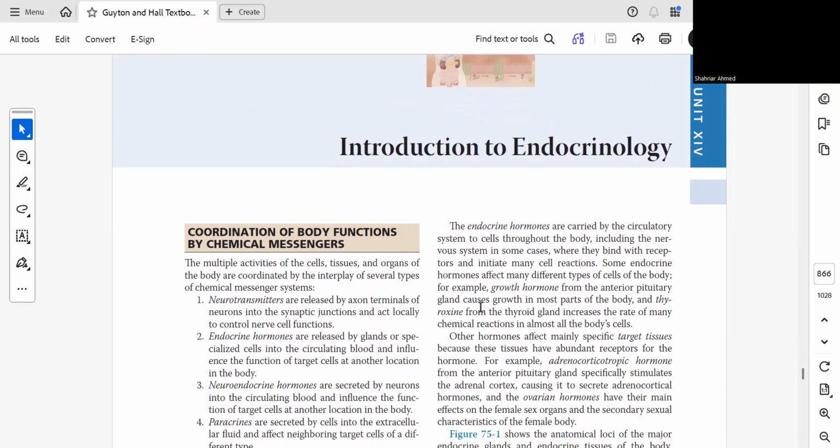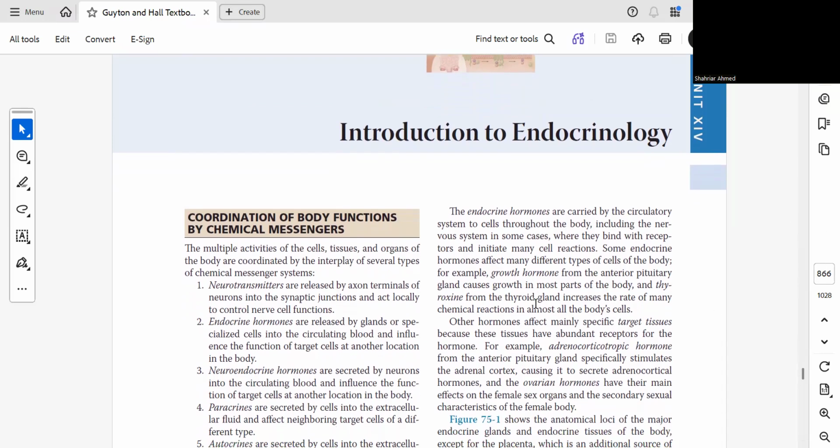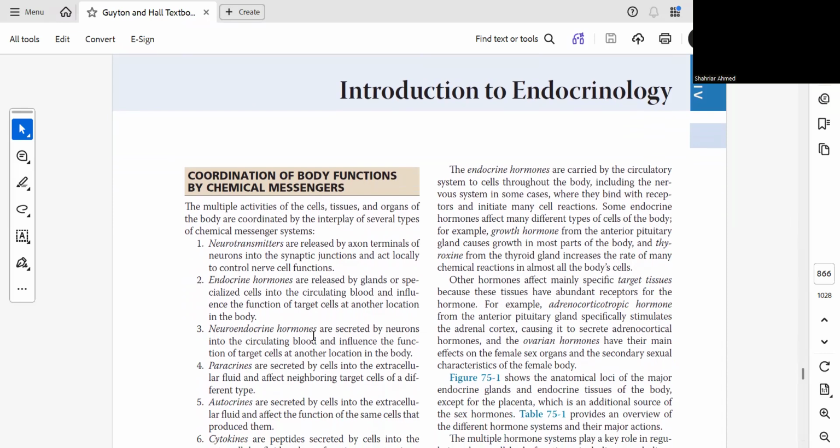Today I will discuss endocrinology. This is an introduction to endocrinology. So, coordination of body functions by chemical messengers.